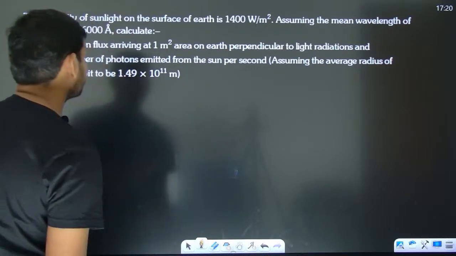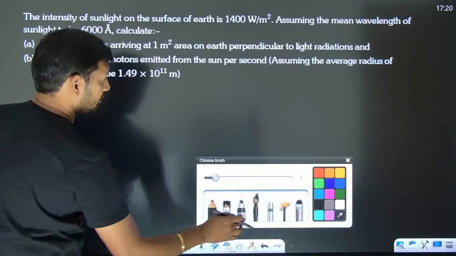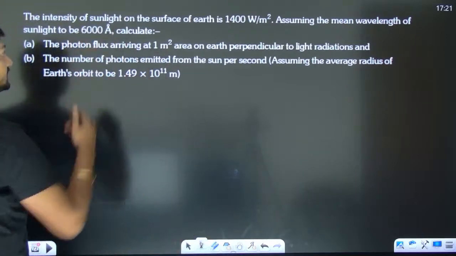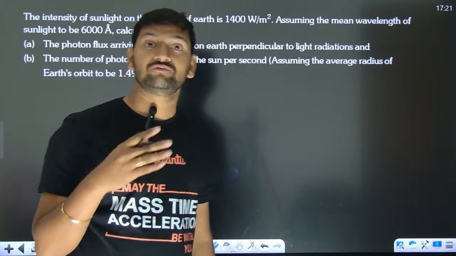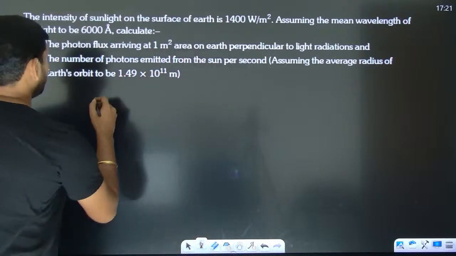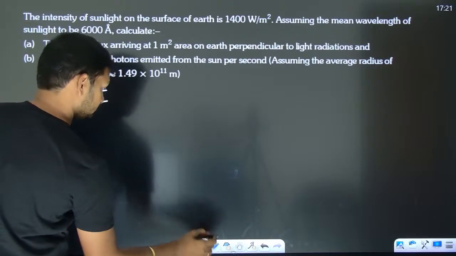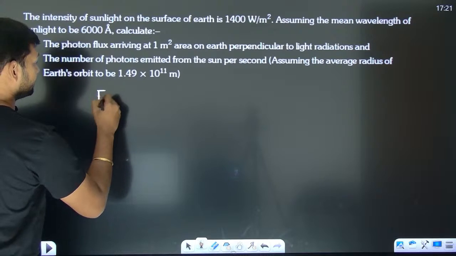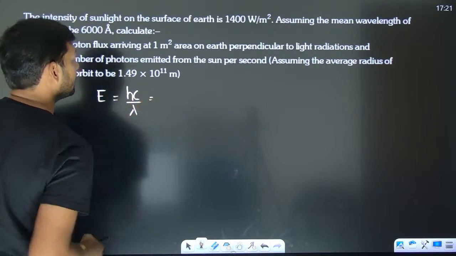But before we go for that, we need to find out what's the energy. How much energy the photon is going to have is what we have to find out first. So the energy the photon is going to have is hc by lambda.